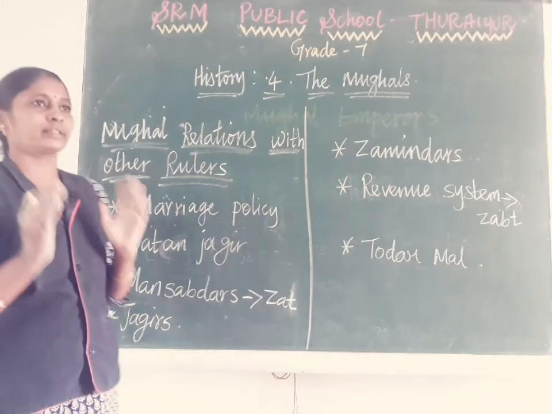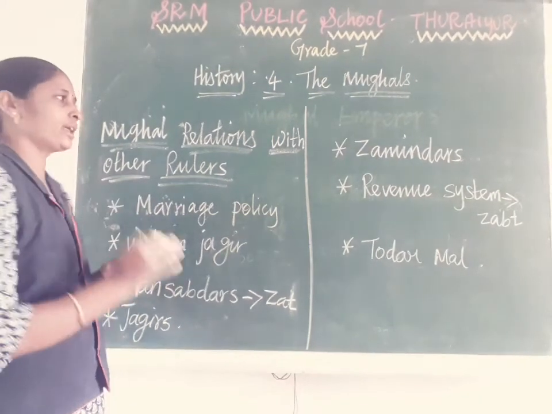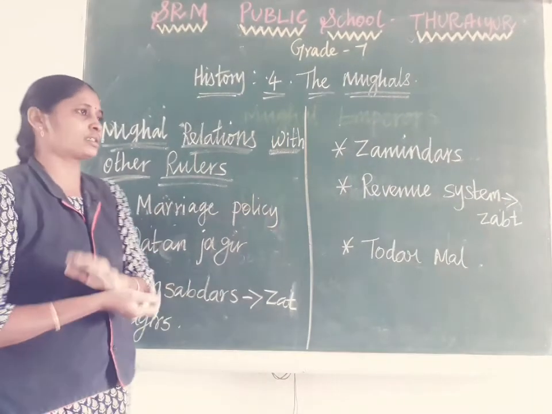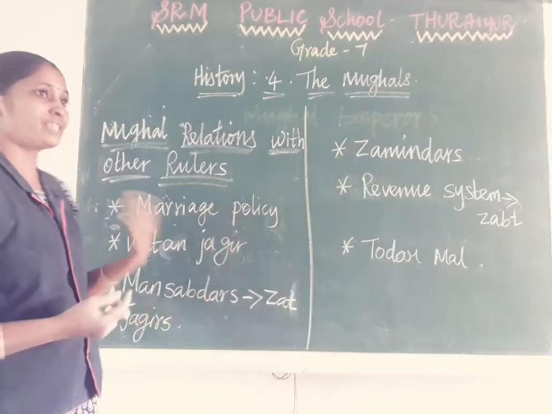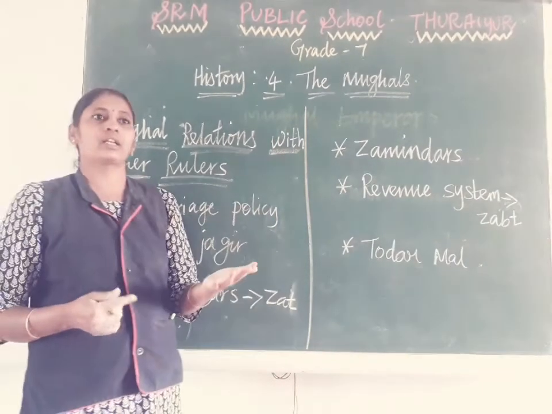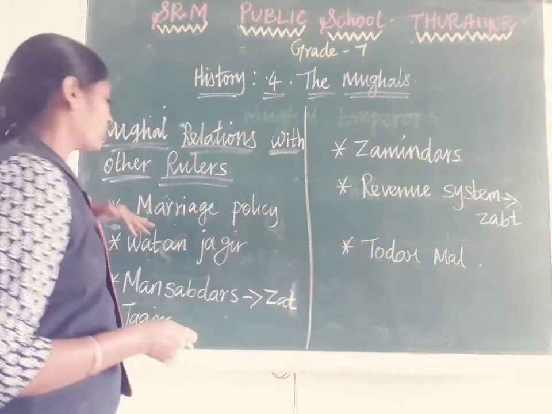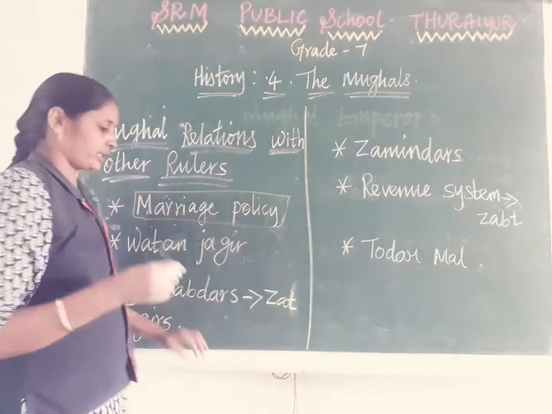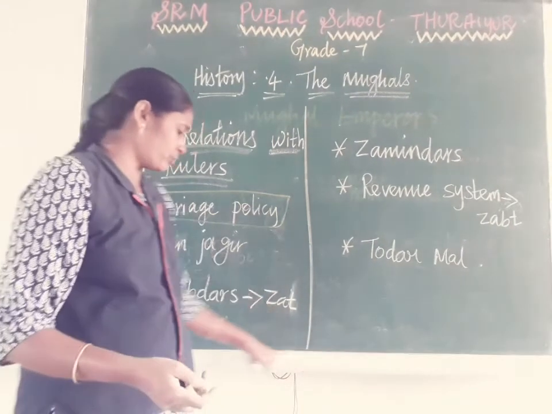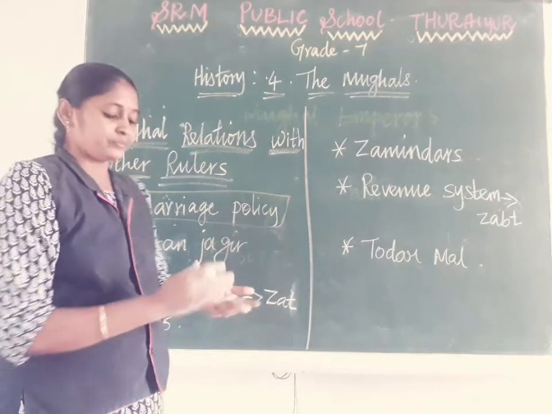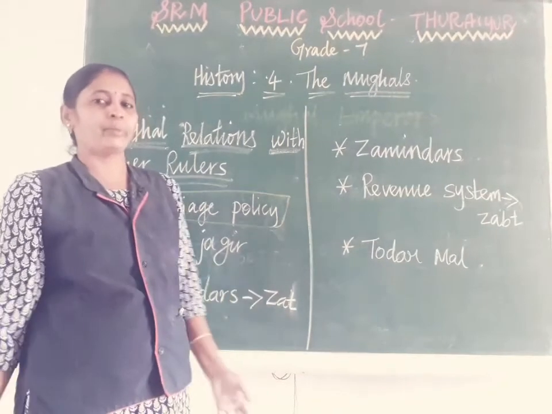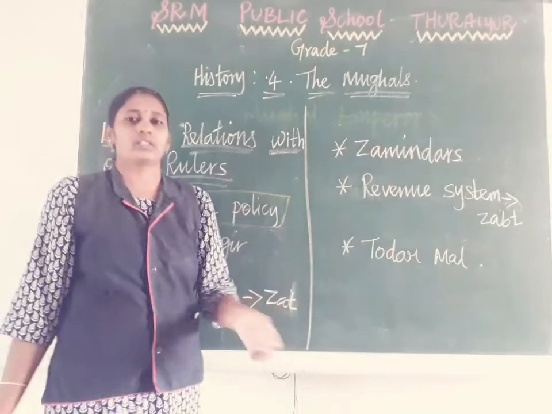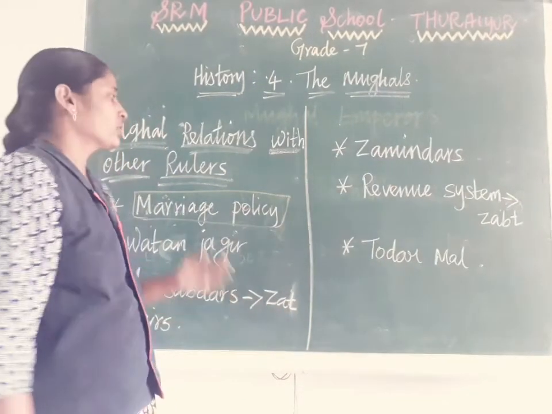So already I said how the Mughal kings maintained their relations with other rulers, particularly up to the time of Jahangir and Shahjahan, they had the policy of marriage. Suppose one Rajput area was captured by Mughal kings, then the king or their family members were ready to marry that Hindu princess.